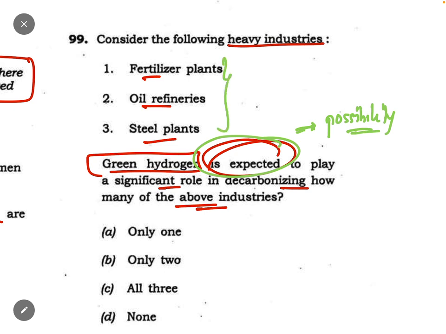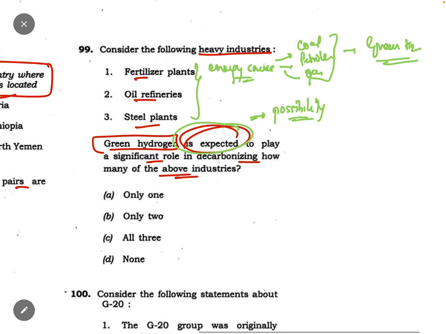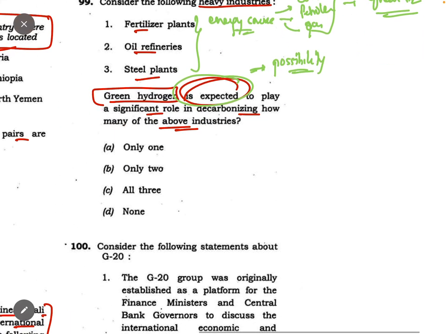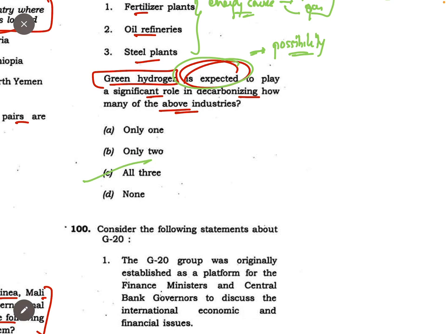अब भाई ये सारे हैं, they all are using some energy source ना. So today they might be using like coal, and they might be using petroleum, and they might be using gas. So we can replace these things with green hydrogen. What is the problem? So green hydrogen can play the role anywhere wherever energy is being used. So सारे के सारे ठीक हो जाएंगे. ठीक है, all 3 will be correct here.